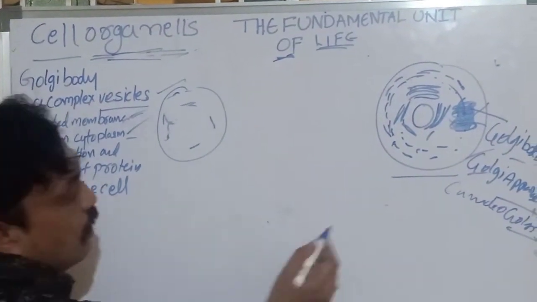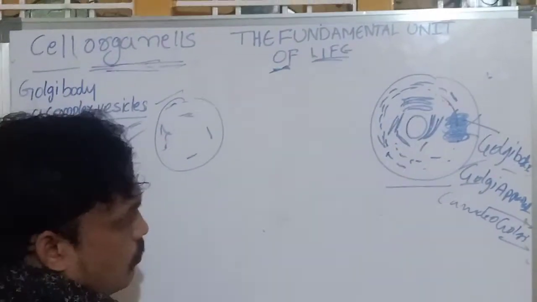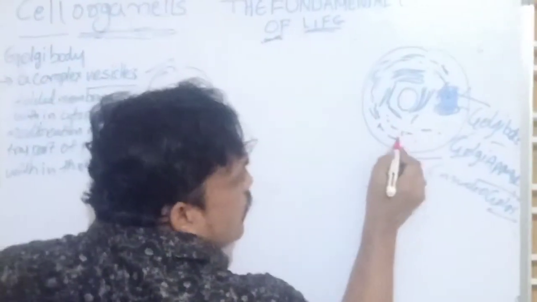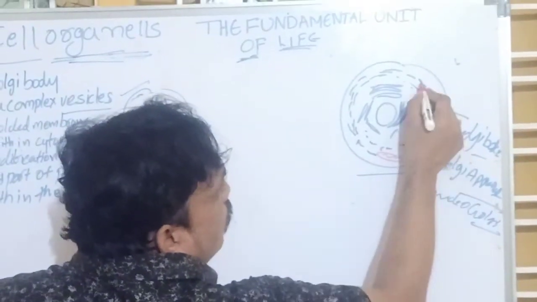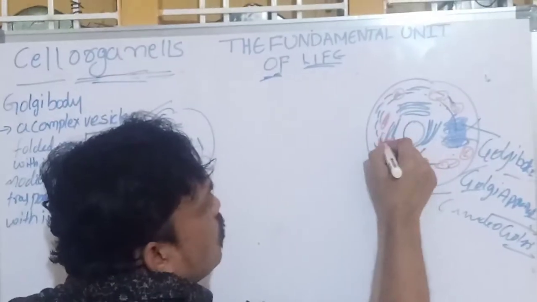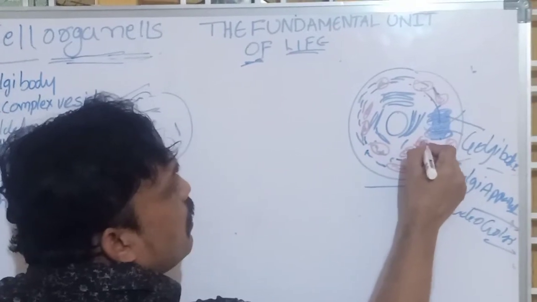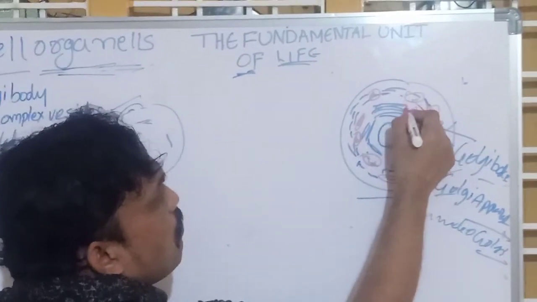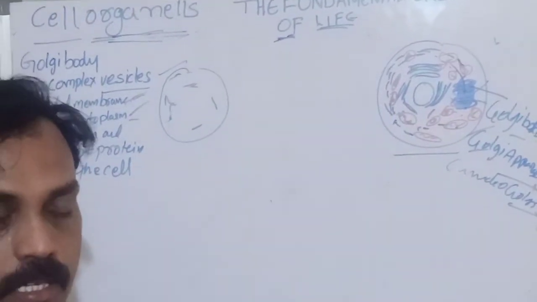After Golgi apparatus, one more important one: mitochondria. A very important particle, a cell organelle we call mitochondria. Inside the cell, in some muscle cells, we observe thousands of mitochondria. In muscle cells, the number of mitochondria is higher compared with other cells.